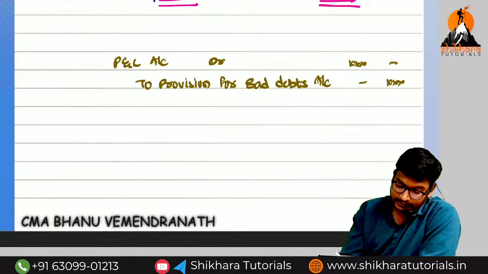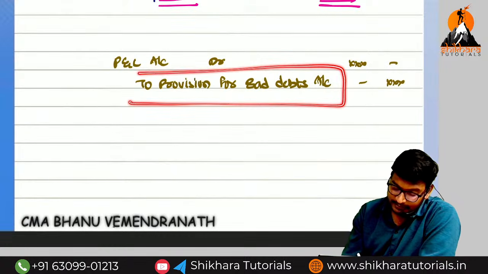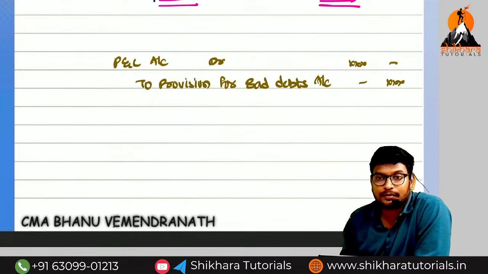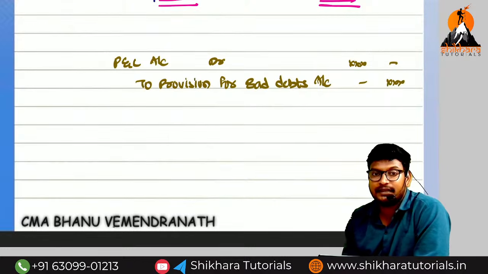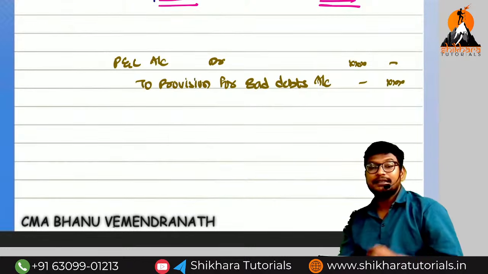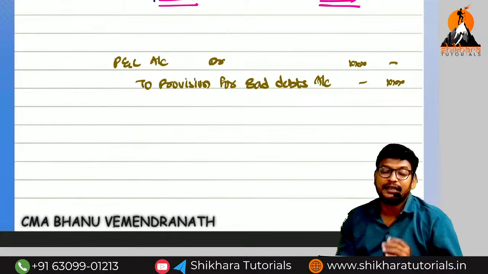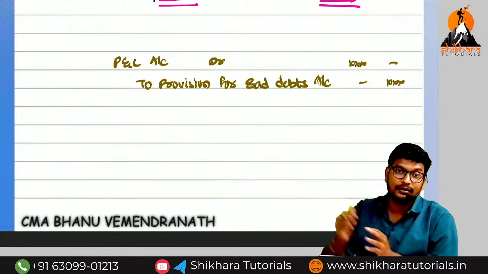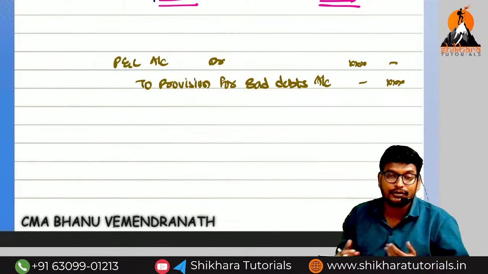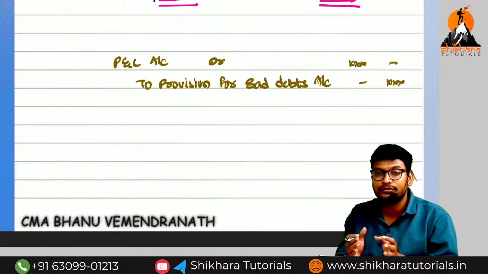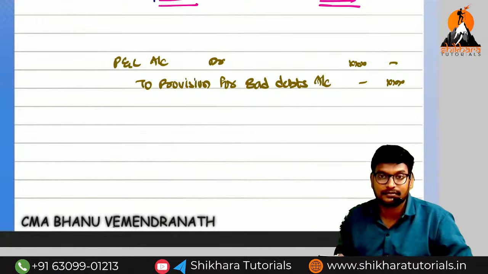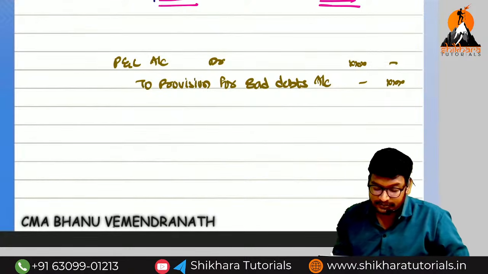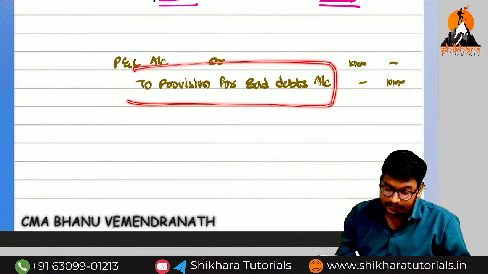The provisions will show always which balance? Credit balance. Why is it called a credit balance? It means it is a liability. Why is it a liability? We are creating it for the future liability. For what purpose? We are creating it for future known expenses. For that reason it is called a liability.